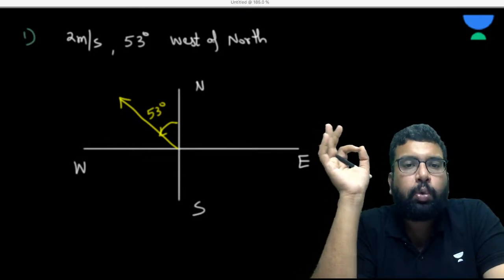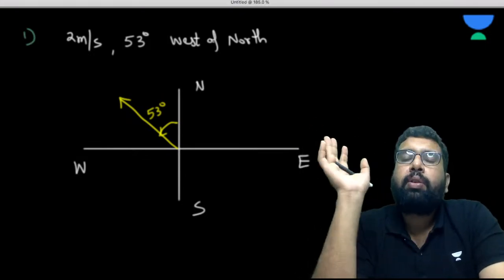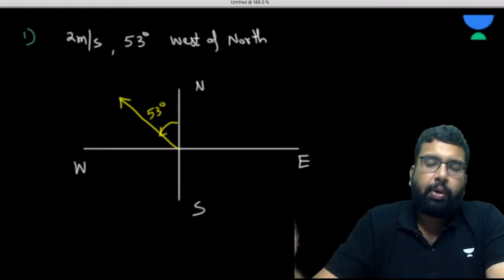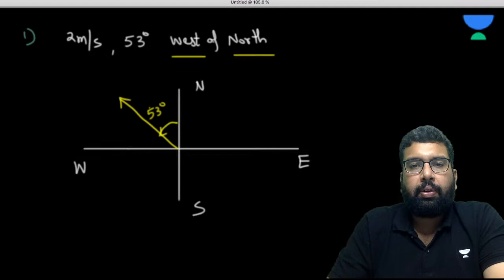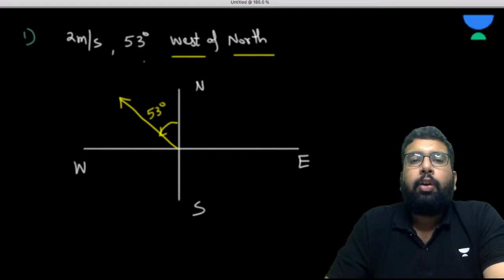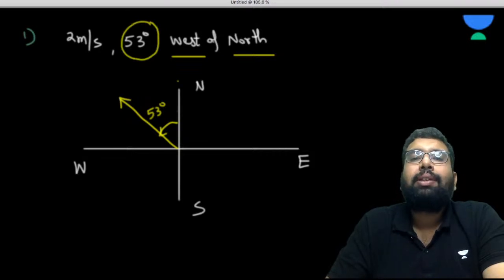So when we say 2 meter per second, 53 degree west of north, what is it? You are considering this vector, with the angle 53 degree west of north. That means you are measuring from the north towards the west.